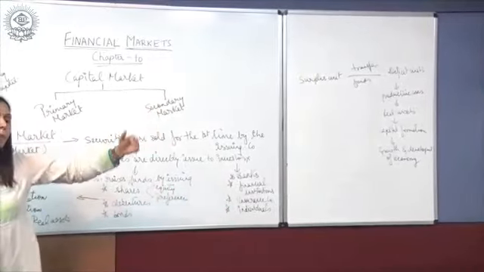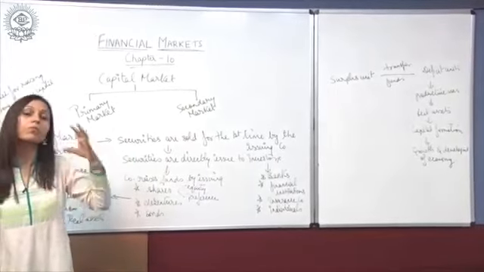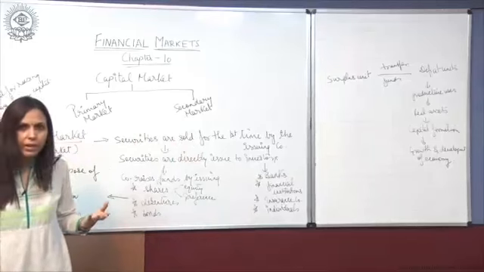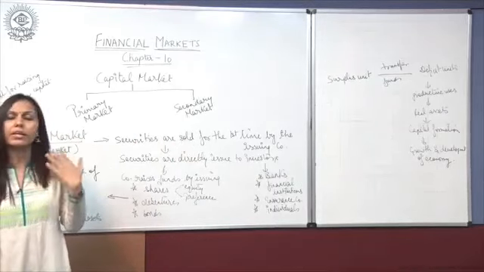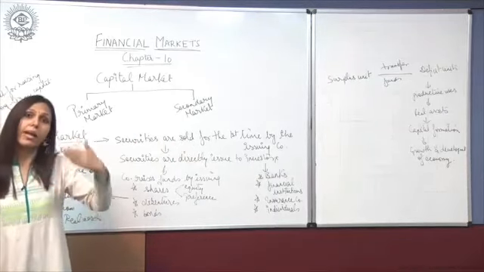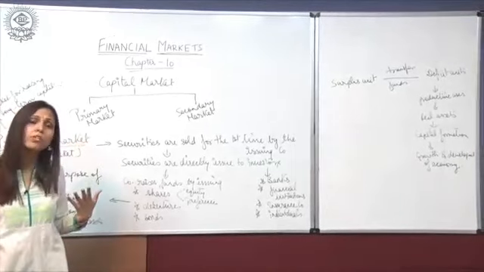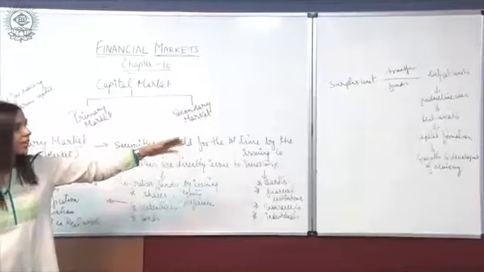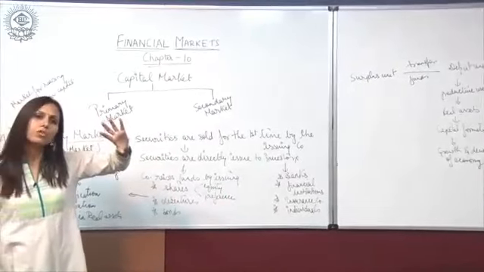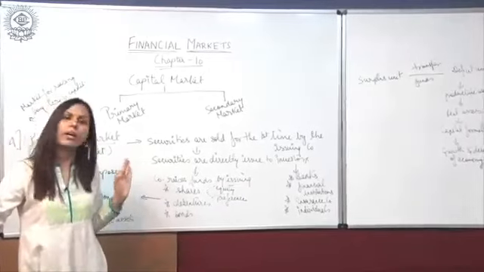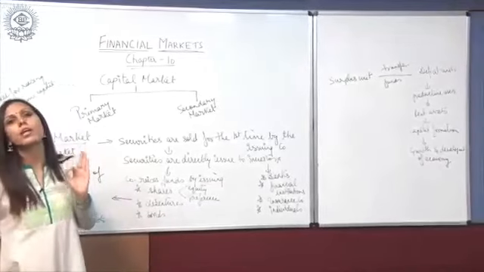Deficit units put the borrowed fund to the most productive uses, maybe for purchasing real assets. When they purchase real assets, they make profit out of that. Hence, it further helps in capital formation.